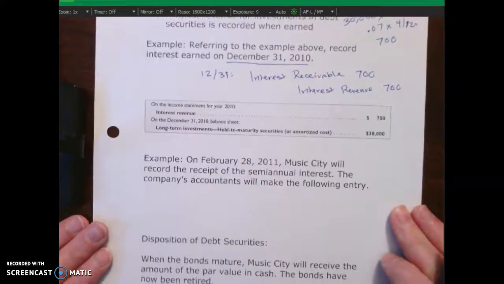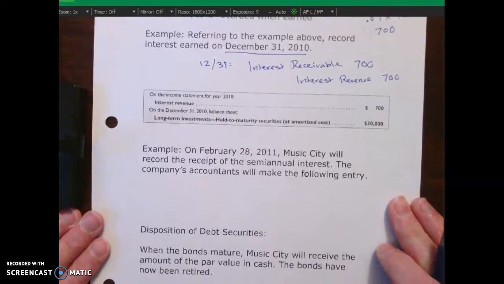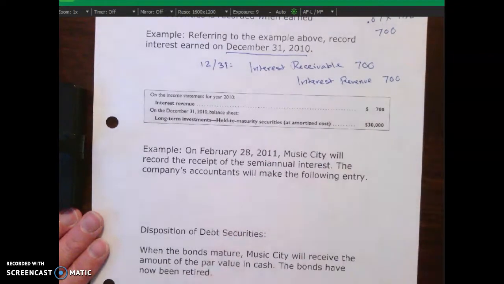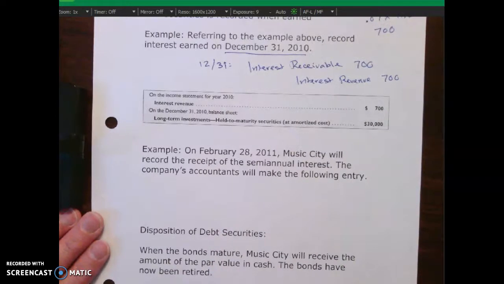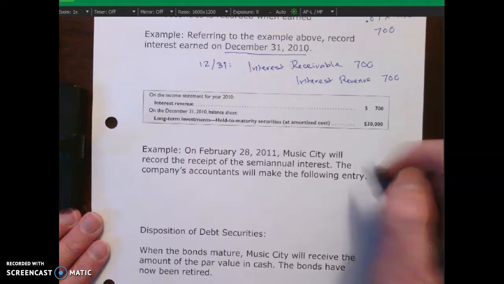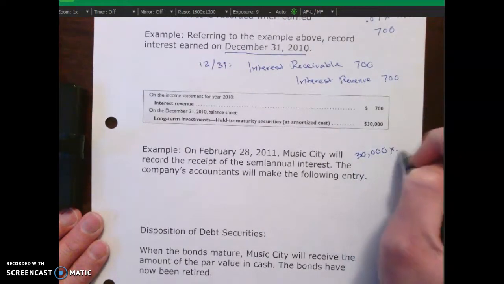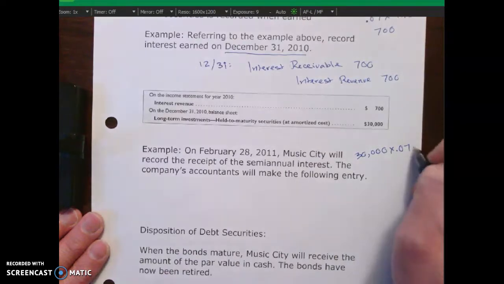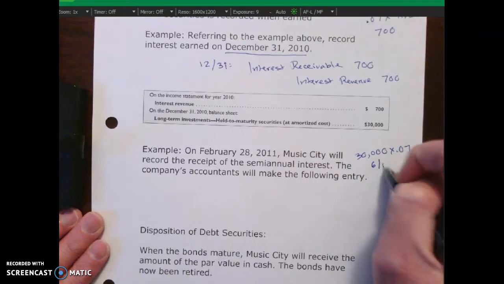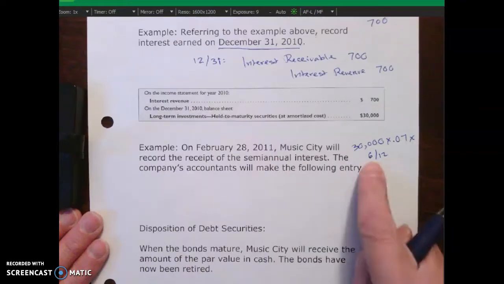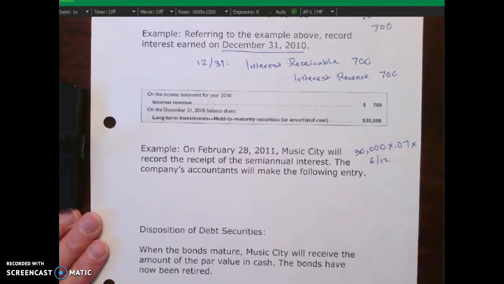Now, in the next accounting period, the next year, Music City will actually receive the interest revenue in cash. How much cash do they get? Remember, we take our par value times our contract rate. This contract rate is on a yearly basis, so they're going to get half of that because it's on a semi-annual basis.